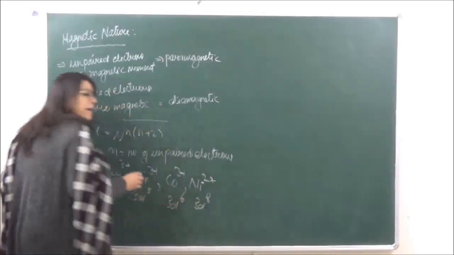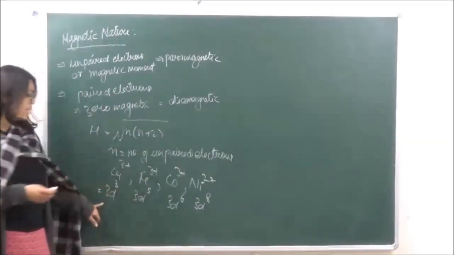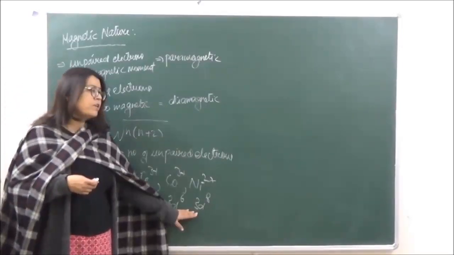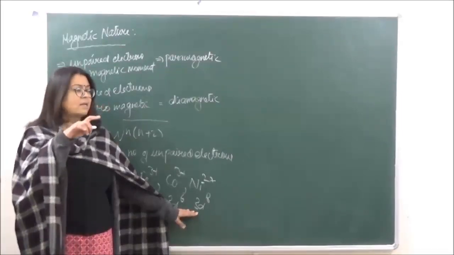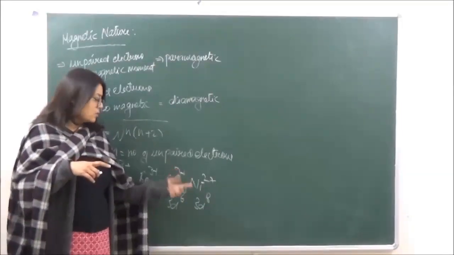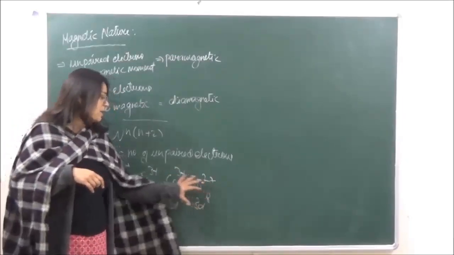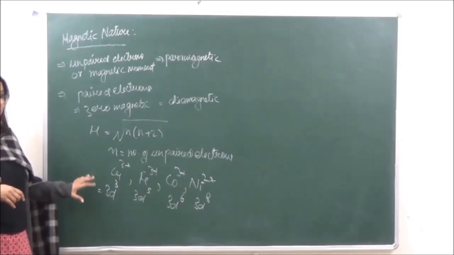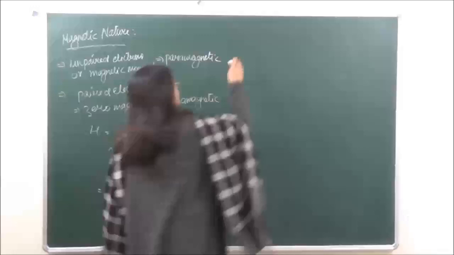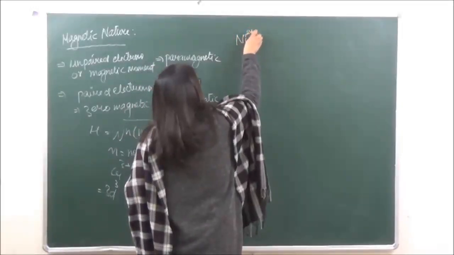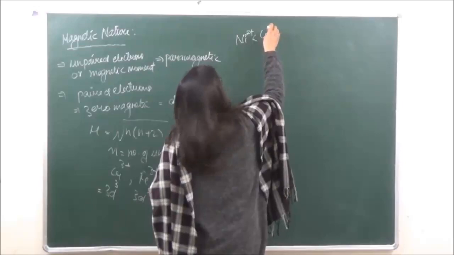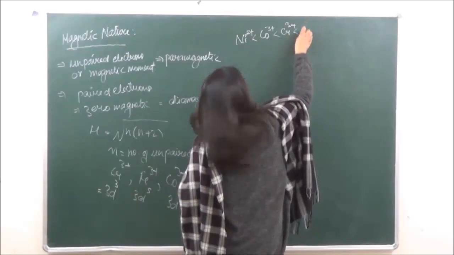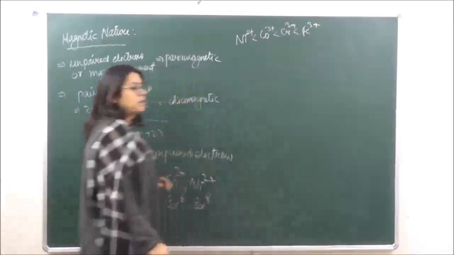Now looking at this, Cr3+ has 3 unpaired electrons, Fe3+ has 5 unpaired electrons, Co3+ has 4 unpaired electrons, and Ni2+ has how many? Only 2 unpaired electrons in 3d8. Since you have to arrange in order of increasing paramagnetic character, the least is Ni2+, after that Co3+, then Cr3+, and finally Fe3+.